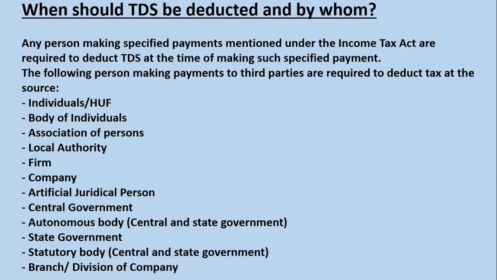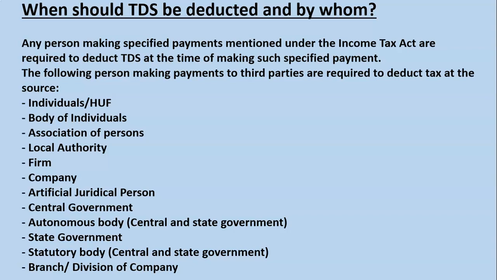Okay, so we have a rate chart in which they have prescribed all the expenses and all the threshold limits for all the expenses. If the expenses are beyond the threshold limit, there have been specified some rates. Okay, so we have to apply those rates and deduct TDS. So whenever we make such payments, then we have to deduct the TDS.